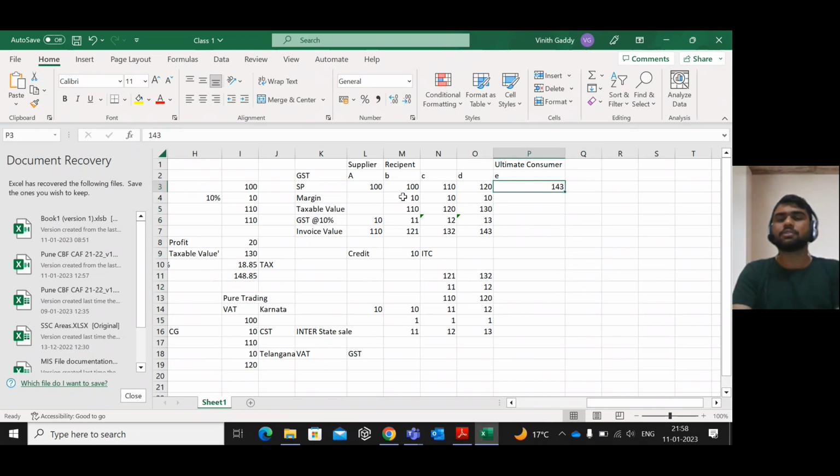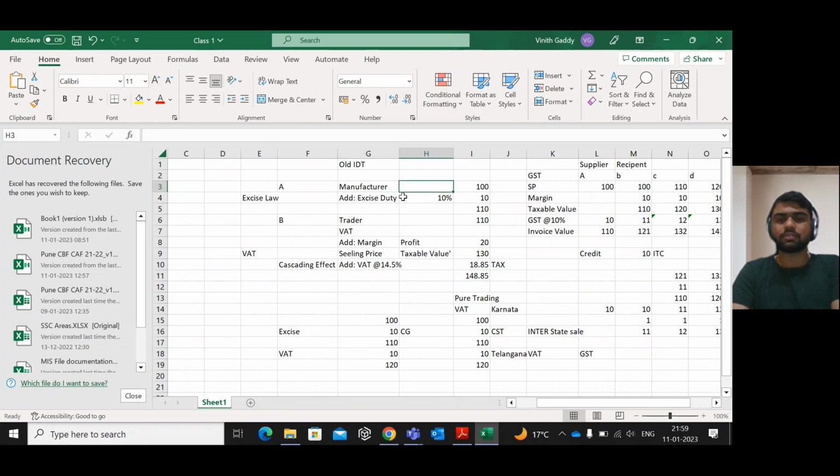He is the ultimate consumer. As GST is a consumption based tax, the ultimate consumer should bear the tax. That is 143. Then he is liable. He will be bearing the entire 13 rupees tax. Okay, as he is the final consumer, he will not get any credit. This is the first thing, that is the value add. Only on the value addition the tax will be levied. The GST will be levied. So it is known as value added tax.